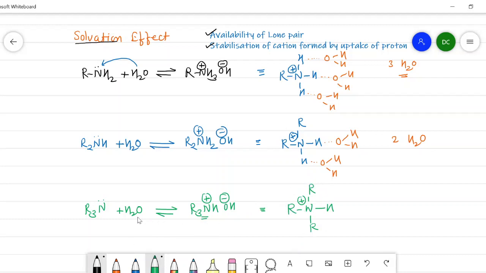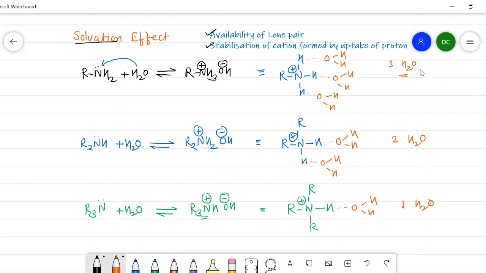Now, a tertiary amine, when it undergoes the reaction with the water, forms the cation, and that cation possesses only one hydrogen. Now, the hydrogen bonding is like this. Only one water molecule is involved in the hydrogen bonding. Therefore, solvation is caused by only one water molecule.